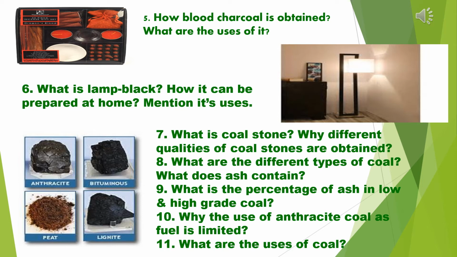Next one and the last question of this slide. What are the uses of coal? The coal obtained from mine is made into coke by destructive distillation. The coke is called hard coke. So what is the use of coal actually? Coal is used mainly as fuel. Besides this, by its destructive distillation, many important chemicals are obtained. These are coal tar, coal gas, gas carbon, and coke.